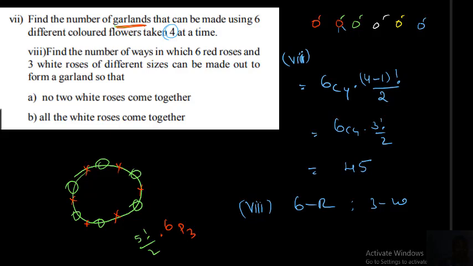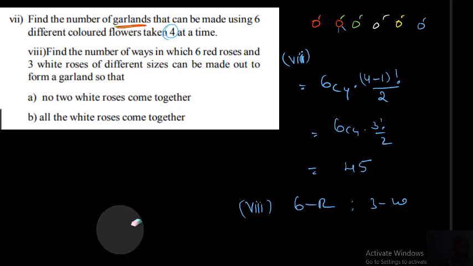Okay, that is one thing. Next one is all white roses come together. That also I will explain. All white roses come together.